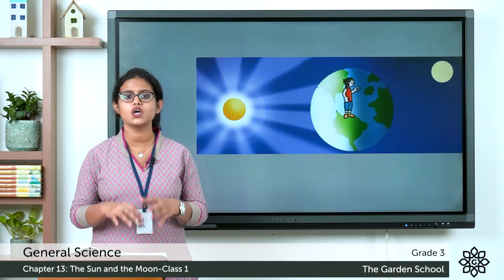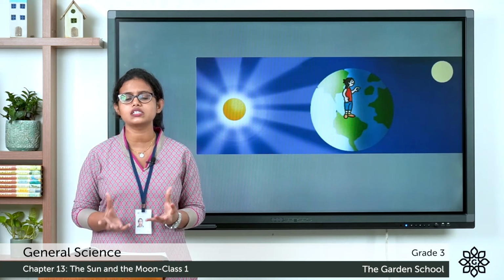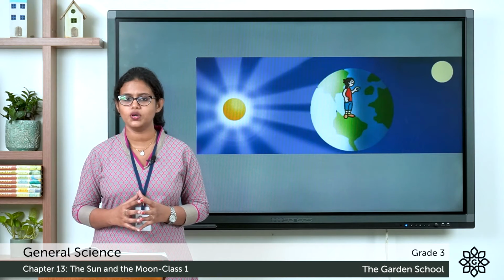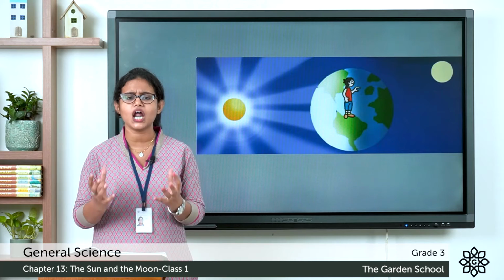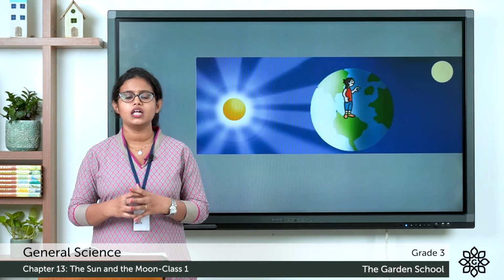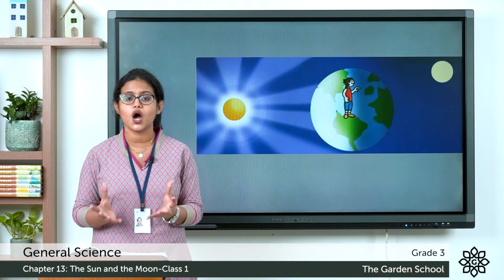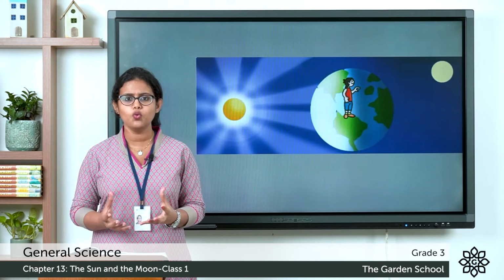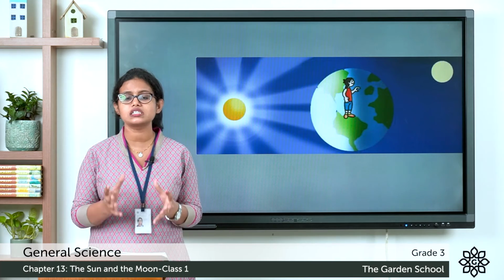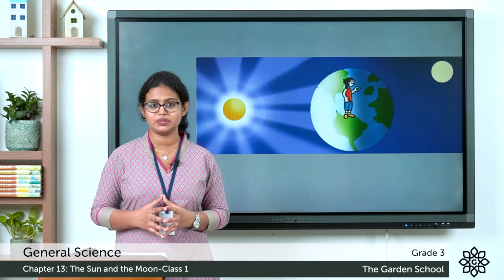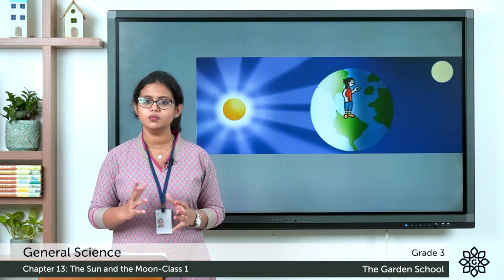So that night, we can see a completely round moon. On such a night, the moon is completely round in shape and we call it a full moon.